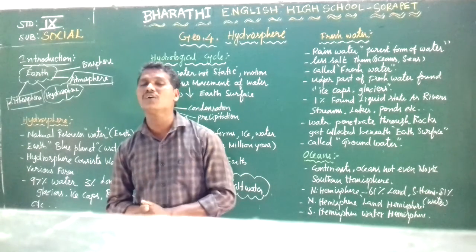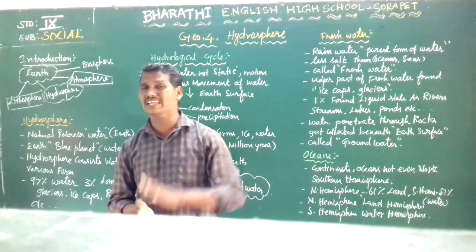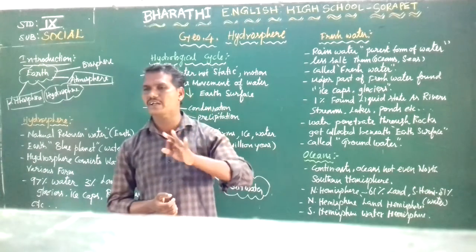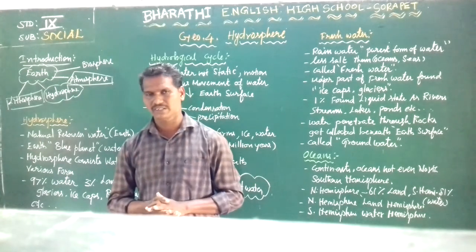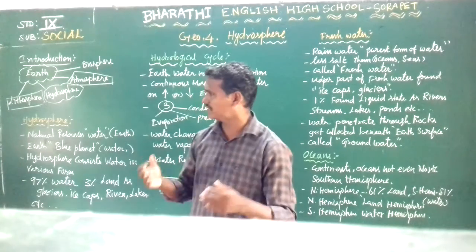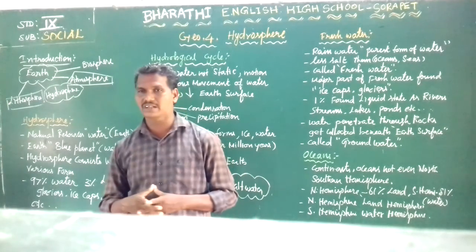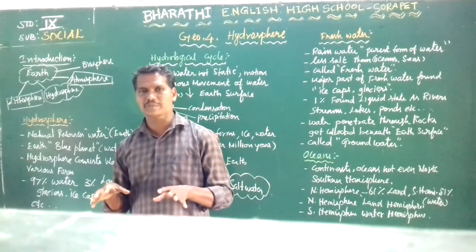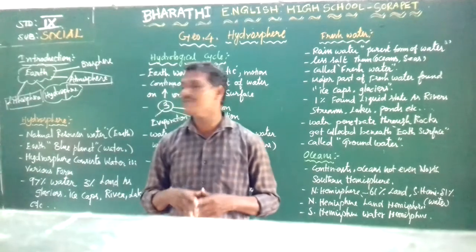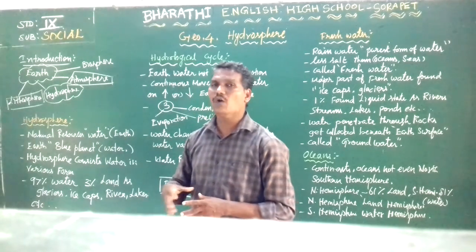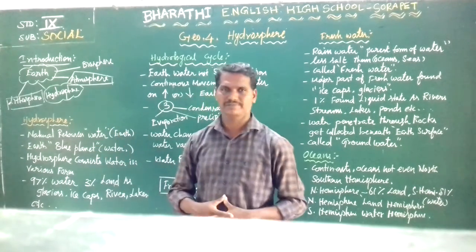Once again, remember: lithosphere, hydrosphere, atmosphere, and biosphere. In the previous chapter we discussed lithosphere and atmosphere, but in this chapter we are going to discuss hydrosphere and biosphere. Okay? Now, let's come to the next topic.